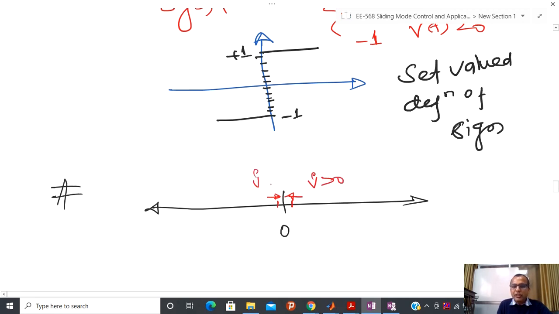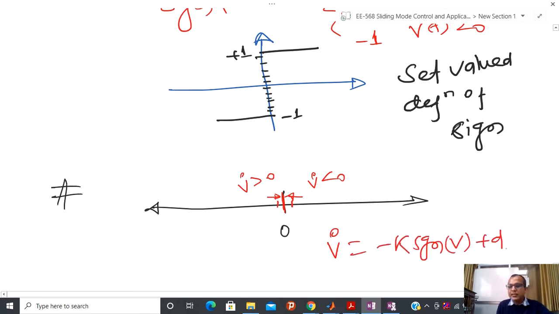Due to that reason, if you start at the equilibrium point in the presence of disturbance, I am assuming that I have this kind of action V plus dt.